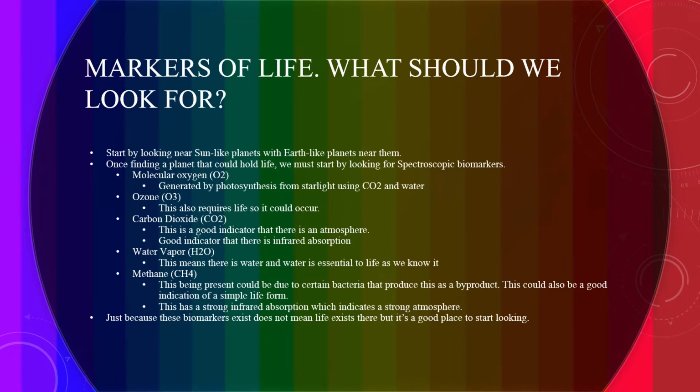Start by looking near Sun-like stars with Earth-like planets near them. The reason why is that liquid water forms on Earth due to star size, distance, and the planet having water, of course. Once finding a planet that could hold life, we must start by looking for spectroscopic biomarkers. This method uses light and how it interacts with certain matter, in this case, looking for certain gases that show the planet has an atmosphere.